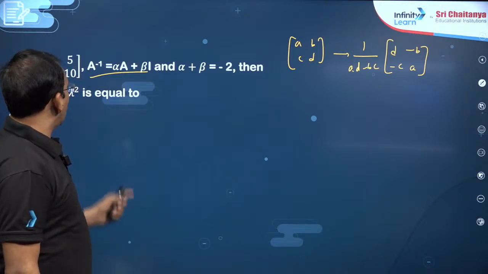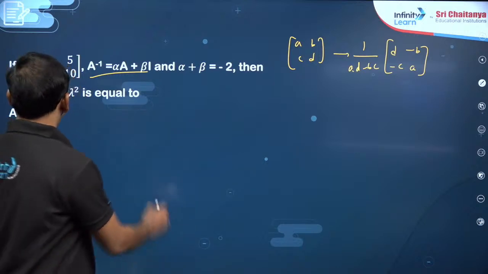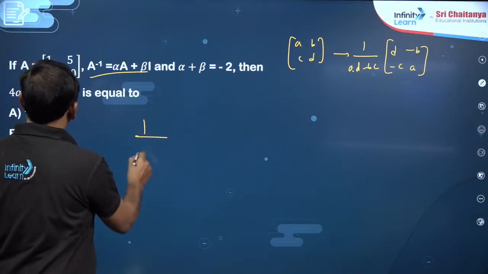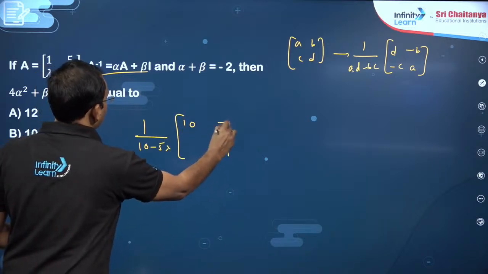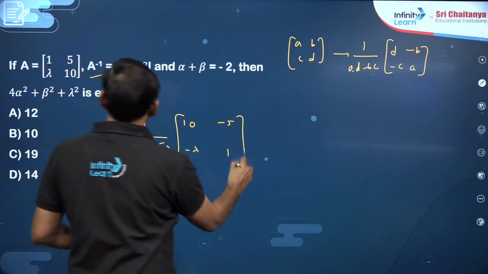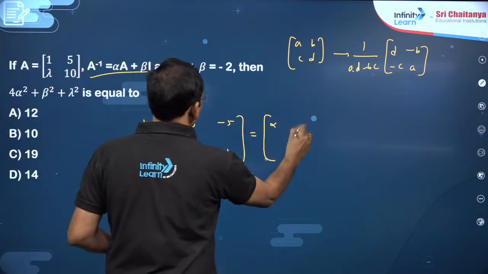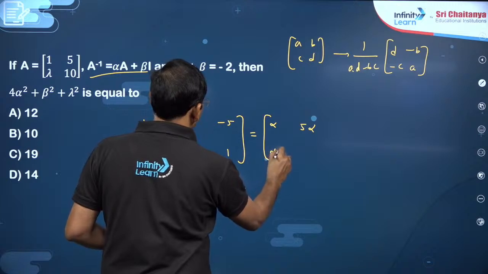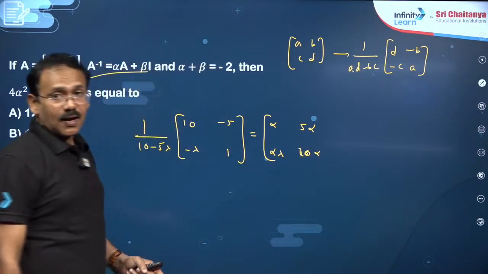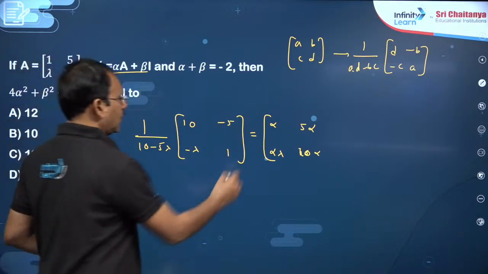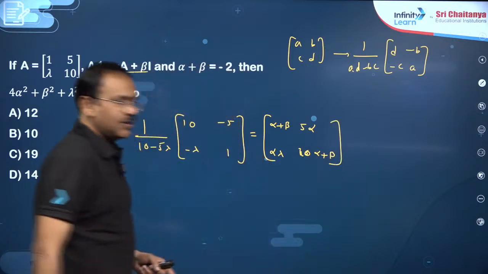This A inverse is alpha A plus beta I. Since it is a 2 by 2, you can do like this, my dear friends. Determinant is 1 by 10 minus 5 lambda into 10 here, 1 here, minus 5 minus lambda is equal to alpha A plus beta I. Alpha A means this is alpha, 5 alpha, lambda alpha, this is 10 alpha. Plus beta I means you need to add beta 0, 0 beta, that beta will be added here and here. These two are equal, dear students.